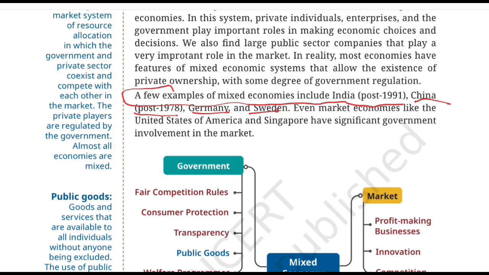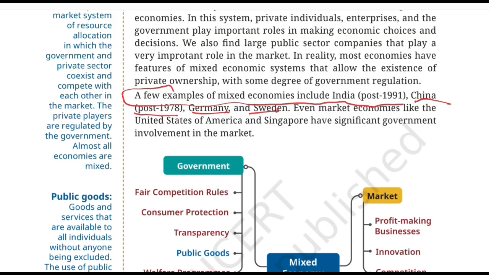The observation is even market economies like the United States of America and Singapore have significant government involvement in the market. This reinforces an important lesson. Don't think of market economy as zero government. Governments can have significant roles even in economies that rely strongly on market. So the real world is more nuanced than simply government or market.